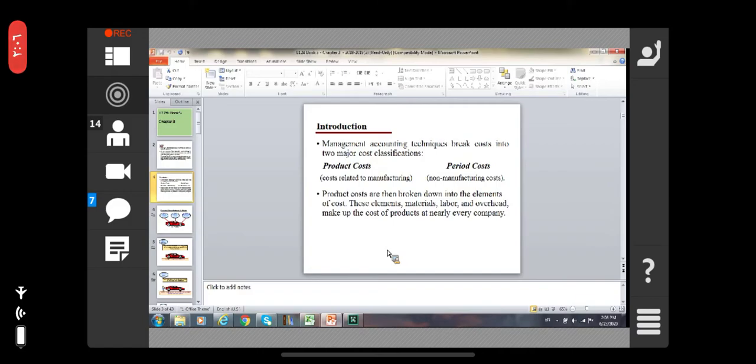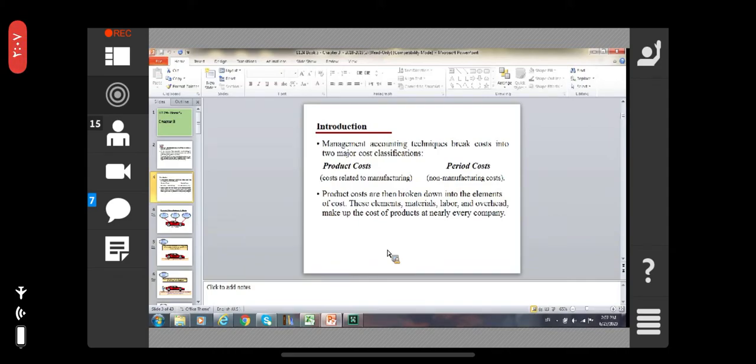Management accounting techniques break cost into two major cost classifications. When we are talking about management accounting, they are using the technique to break cost into two major cost classifications. The product cost and the other is called period cost. The product cost is cost related to manufacturing. The period cost is non-manufacturing cost.